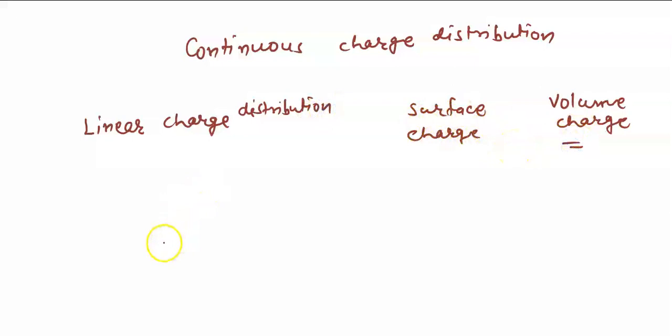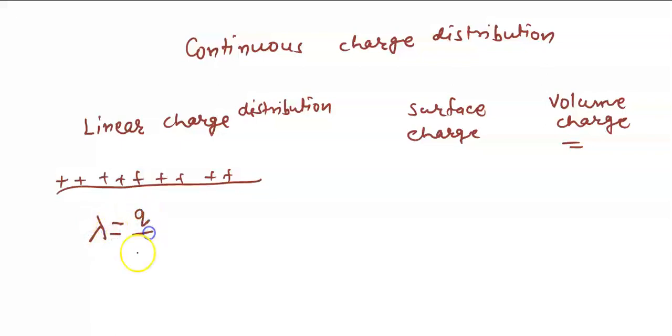Now when we talk about linear charge distribution, suppose that there is a straight wire, and charge is evenly distributed over it, like this. So we can say linear charge density is defined as lambda, and it is given by charge per unit length.